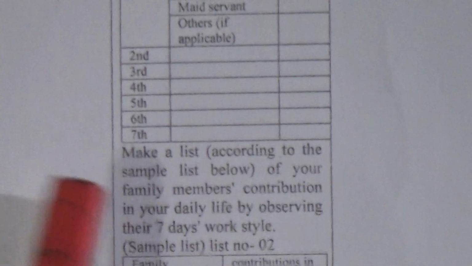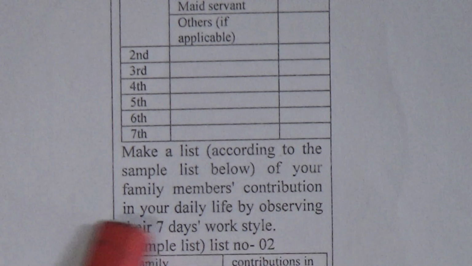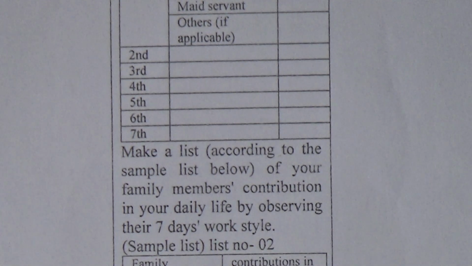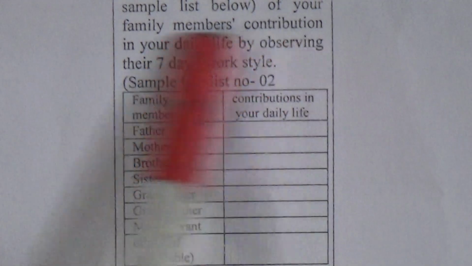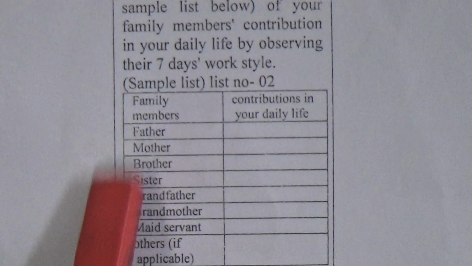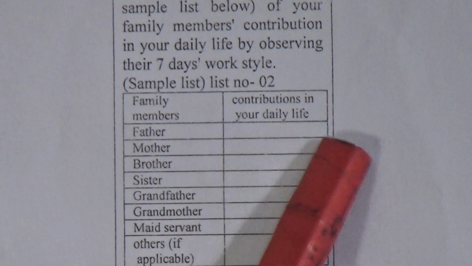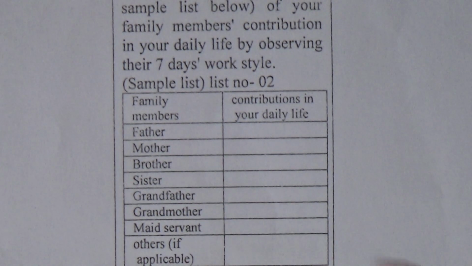Make a list. This is now list number 2. I think list number 1 is clear to you. Now list number 2. Make a list according to the sample list below of your family members' contribution in your daily life by observing their 7 days work style. This is list number 2. By writing this frame, you can write here at least 2 contributions. At least 2 contributions you can write here, for every passage. And others if applicable.